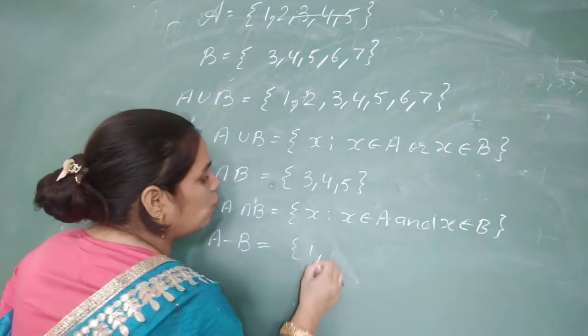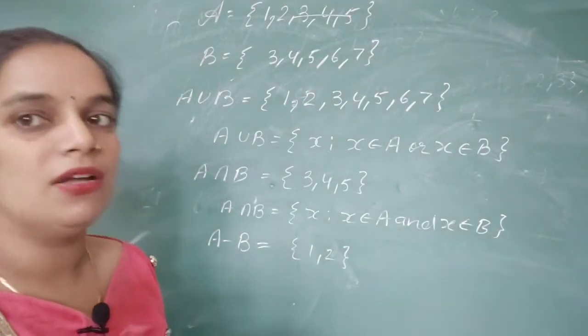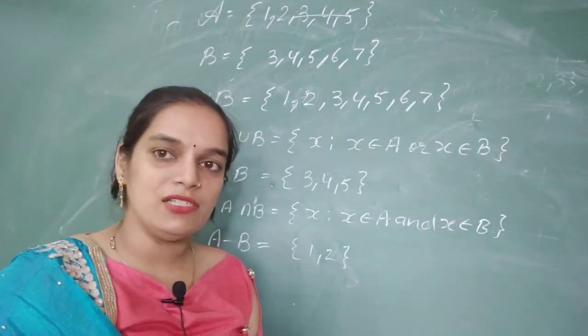So 1, 2 will be the only 2 elements which come in A minus B.